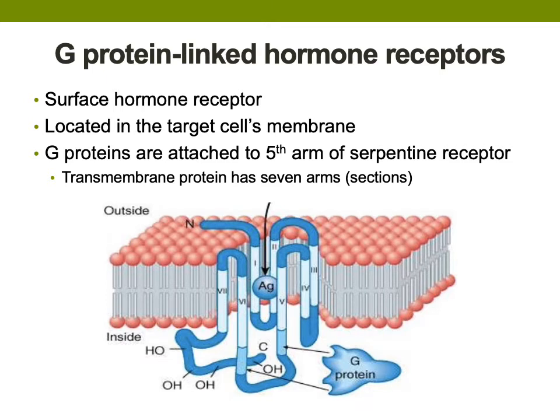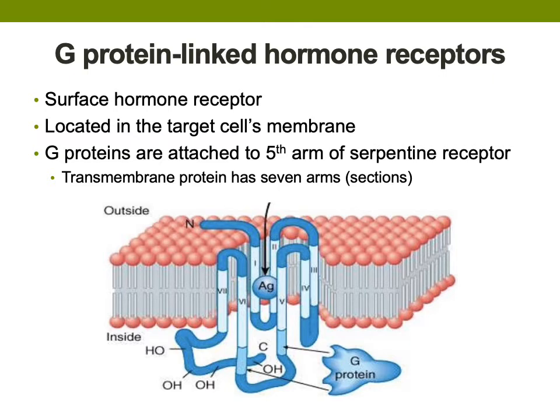Most surface hormone receptors located on cells' plasma membranes are G-protein linked receptors. G-protein linked receptors have 7 transmembrane segments that loop in and out of the cell's membrane, giving the appearance of a serpent. Therefore, this type of receptor is often referred to as serpentine. One part of the serpentine receptor that protrudes into the cell cytoplasm is coupled with a G-protein.